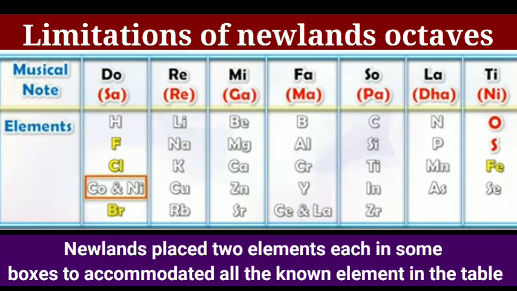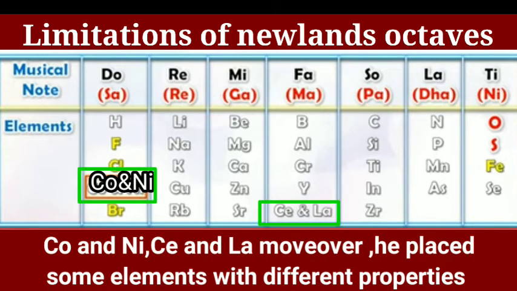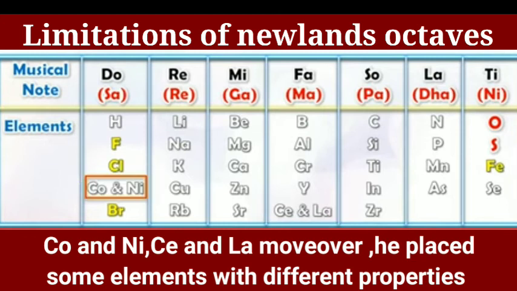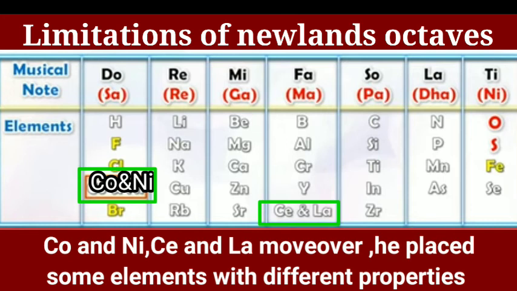Newlands placed 2 elements each in some boxes to accommodate all the known elements in the table, for example cobalt and nickel, cerium and lanthanum. Moreover, he placed some elements with different properties under the same note in the octave.